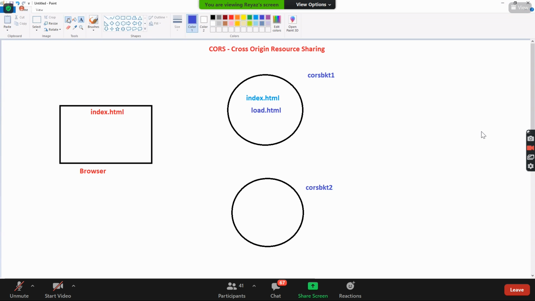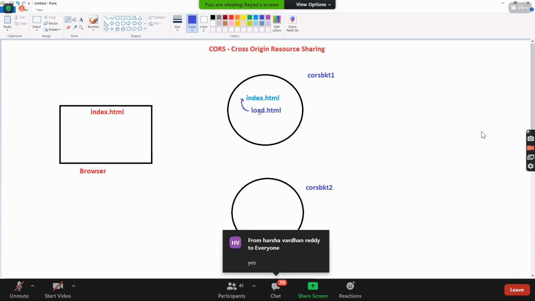Developers, is it possible to call load.html inside this index.html? Definitely possible, because it's just a URL. You can call it using JavaScript. Basically, you can call load.html inside this index.html.